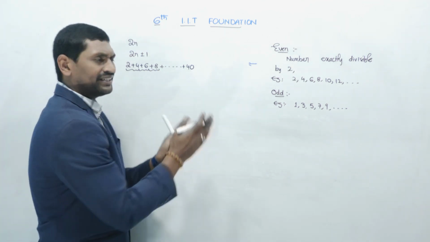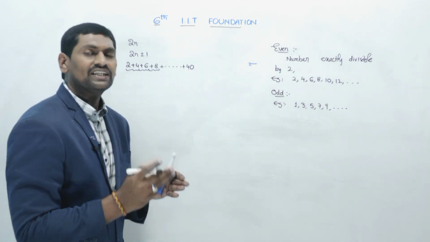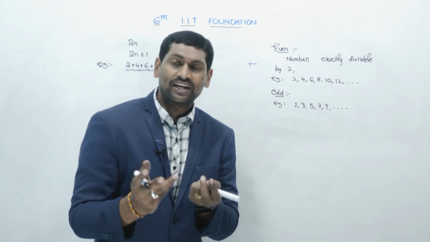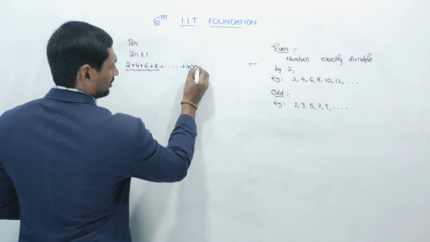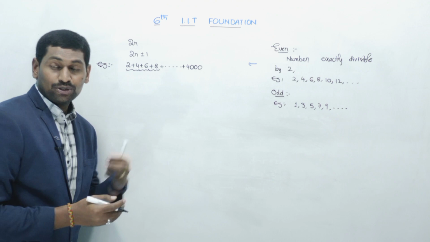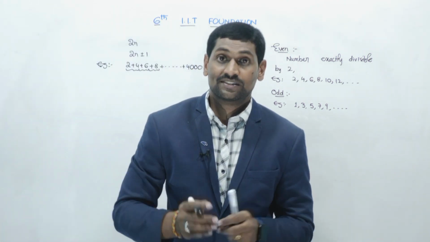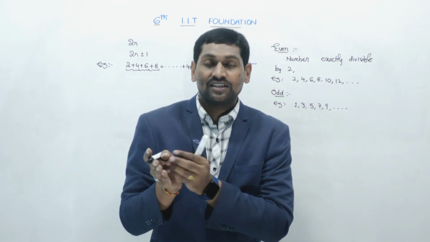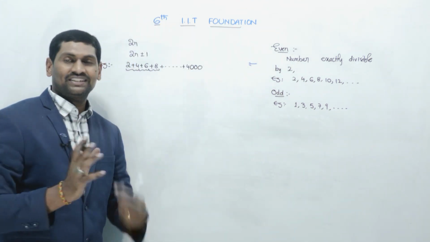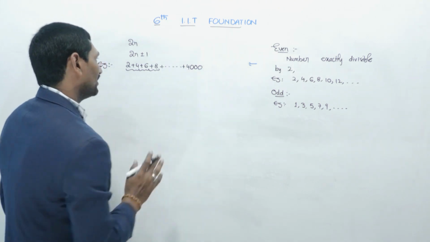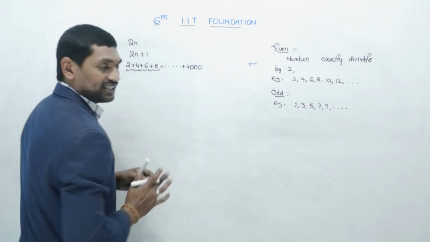Okay, up to 40 is a small number. We can find it easily. By adding, it will be somewhat time taking, but even so we can get the exact answer. But if you take a number like 4000, can you add these numbers up to 4000? It is hugely time taking, right? So without delay, immediately within 2 or 3 seconds we can identify the answer, because now just observe clearly, these are all even numbers, right?